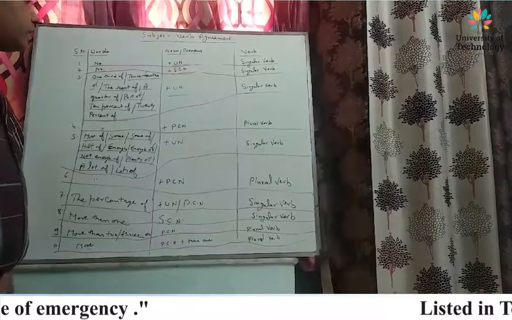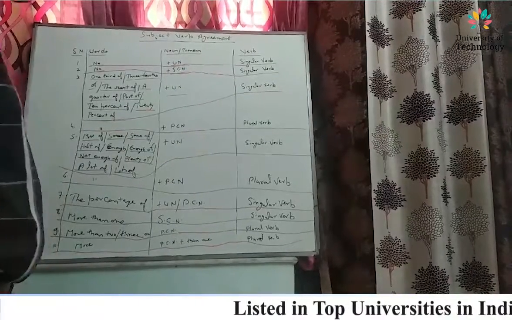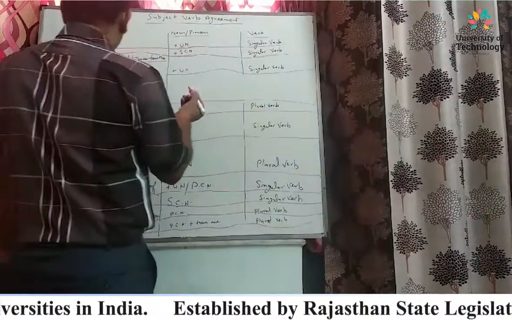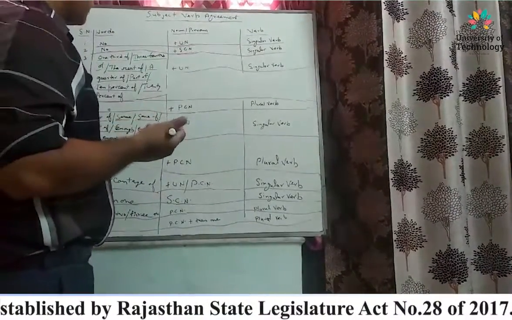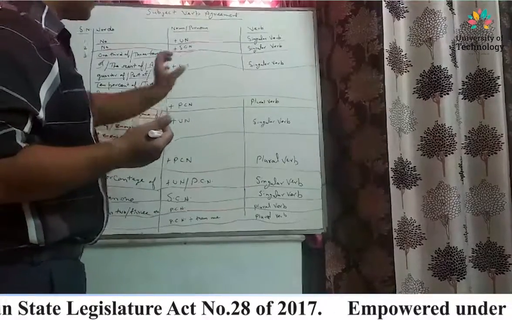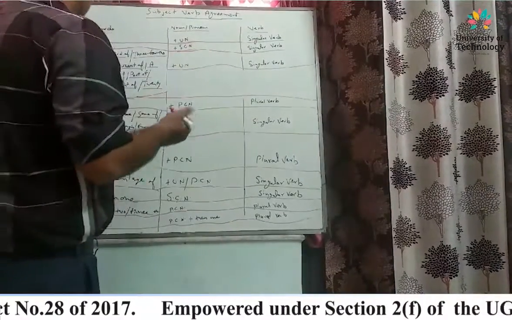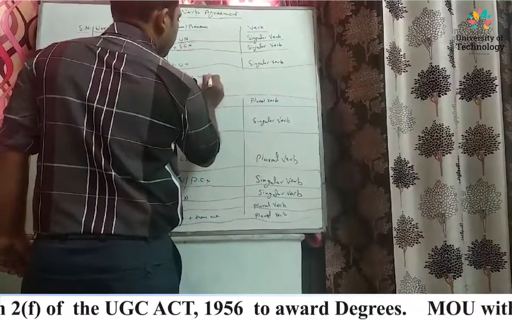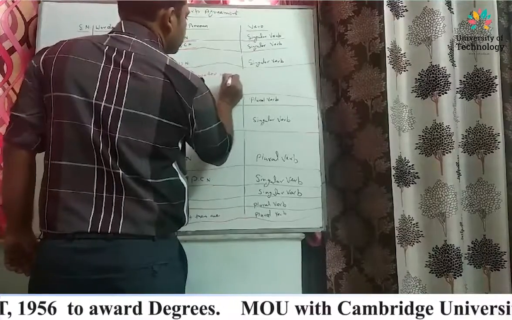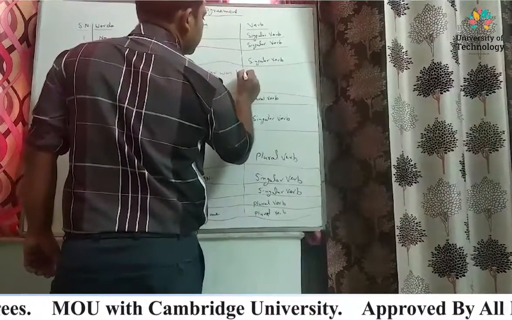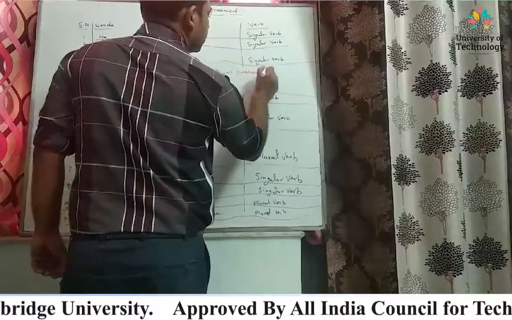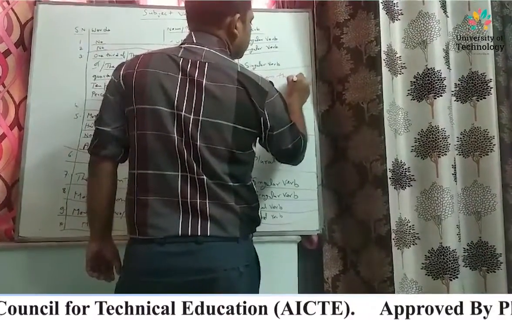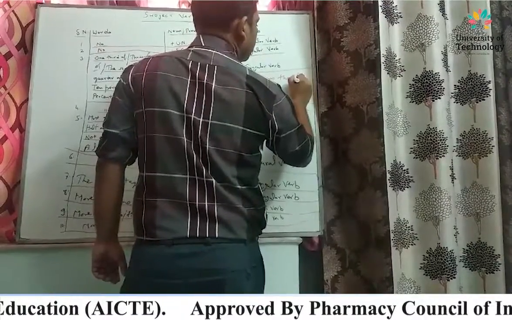So friends, now we will take examples. Let's take an example.